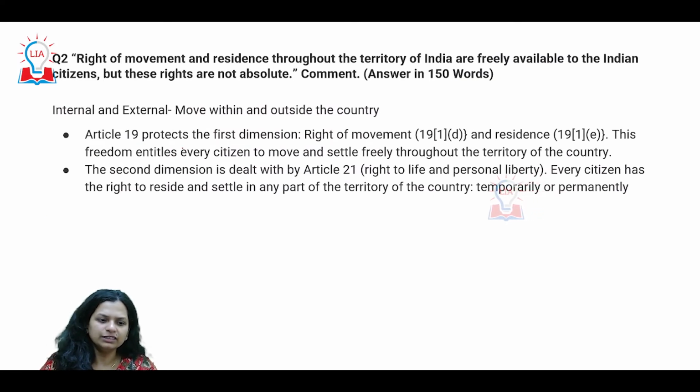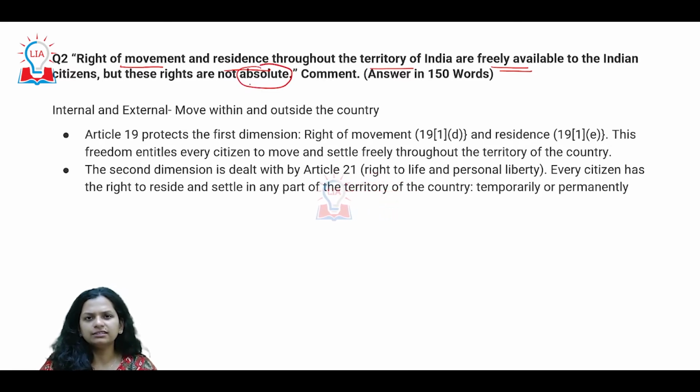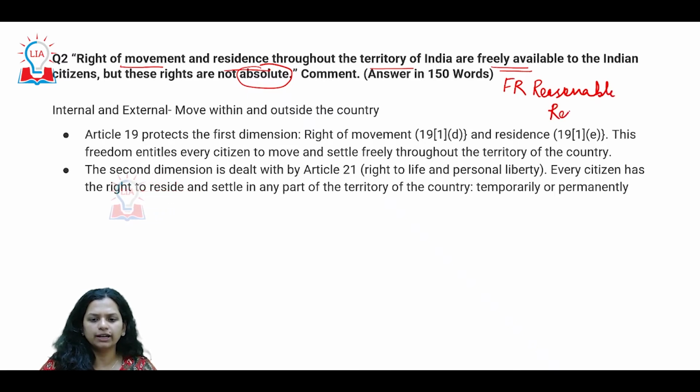Next, we have the second question talking about that right to movement and residence throughout the territory of India is freely available to the Indian citizens, but these rights are not absolute. In fact, this is not very difficult a statement if you actually come to think of it. We are talking of fundamental rights, and we are talking of the right to freedom and the context of reasonable restrictions. This is something you actually quite directly study while studying fundamental rights and right to freedom. So in that sense, it is a decently direct statement.